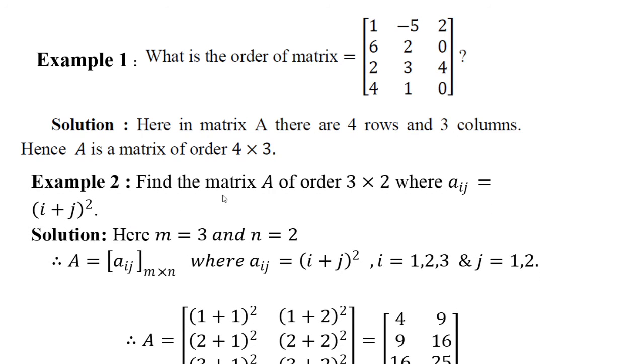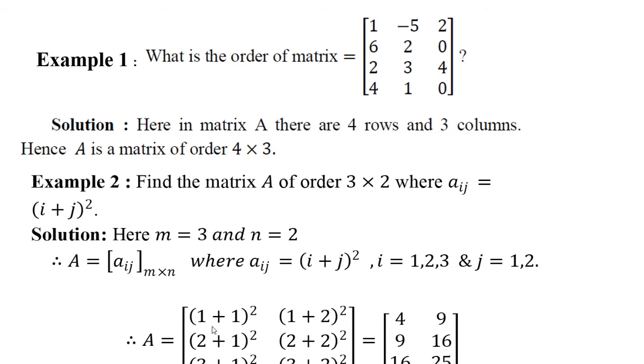Example number 2. Find the matrix A of order 3 by 2 where aij is equal to (i plus j) whole square. Let us see the solution. Here m is equal to 3 and n is equal to 2, because the order of the matrix is 3 by 2. Therefore, A is equal to the matrix aij of order m into n, where aij is equal to (i plus j) whole square, and i is equal to 1, 2, 3 and j is equal to 1, 2.